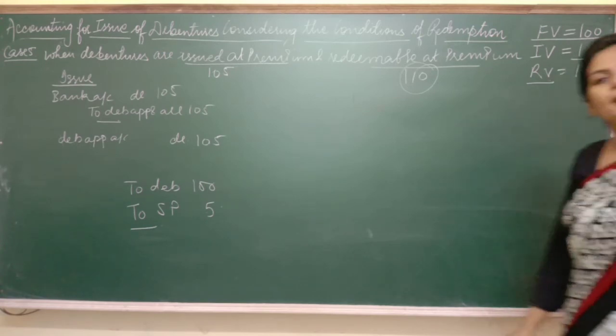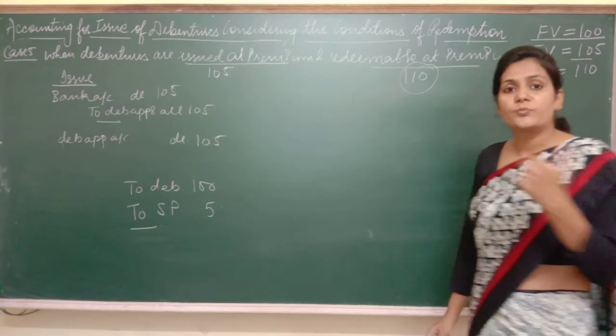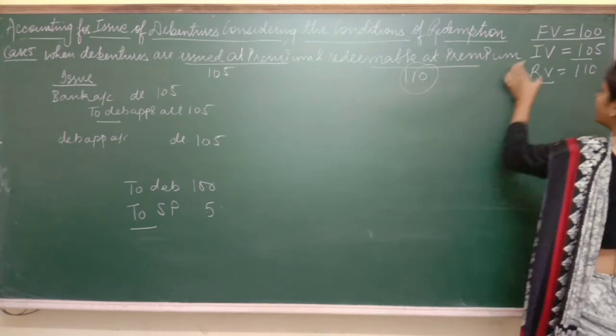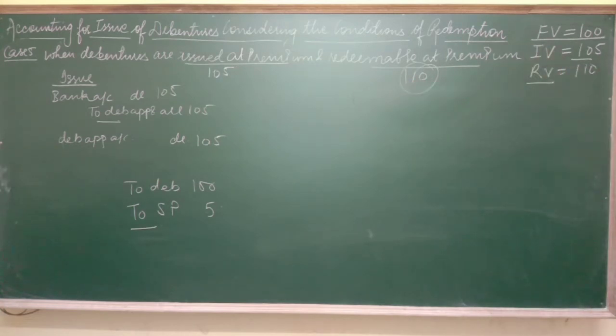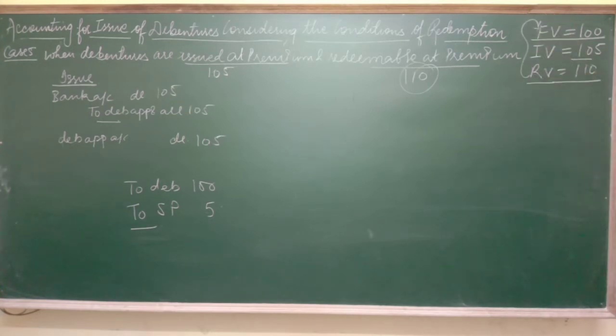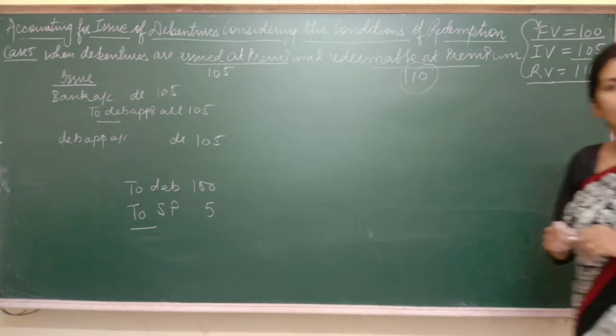Issued value could be at discount also, like in the previous case. Now here issued value is at premium, so we can't compare the redemption value with the issued value. Rather, to calculate how much you have to pay extra, just compare the redemption value with the face value. So it means rupee 10 you have to pay extra.